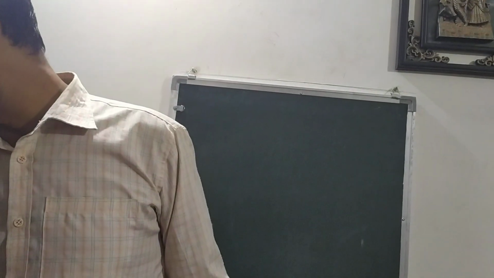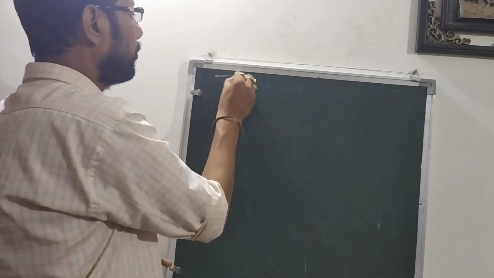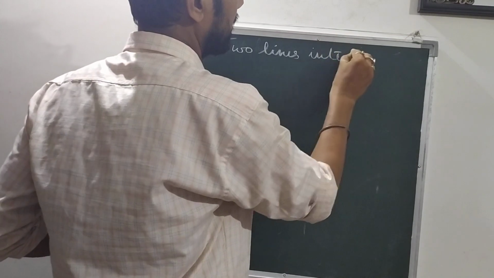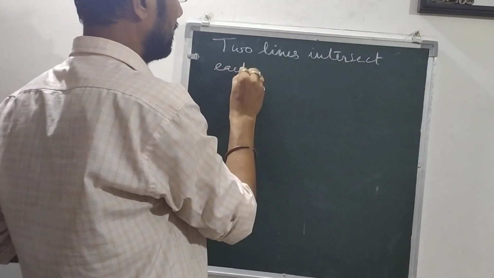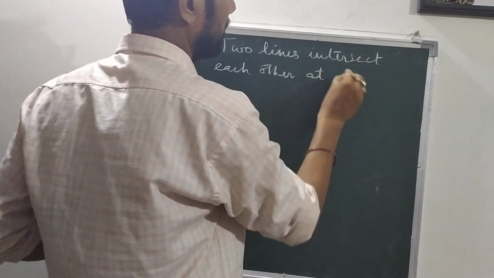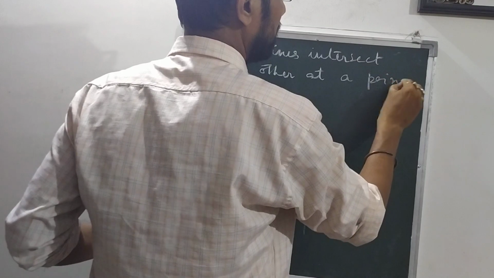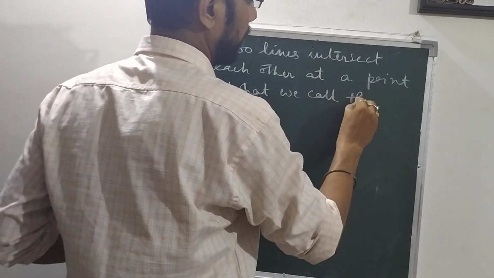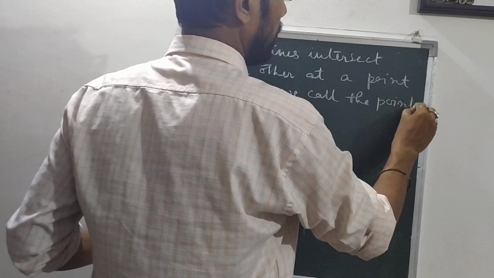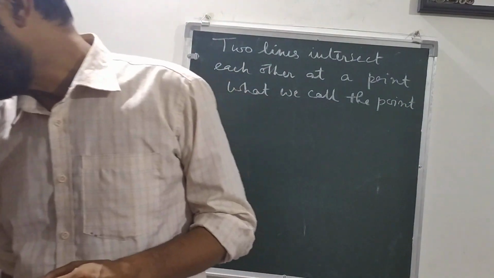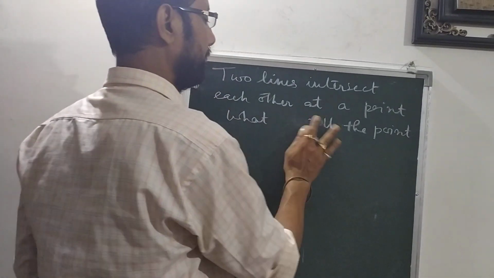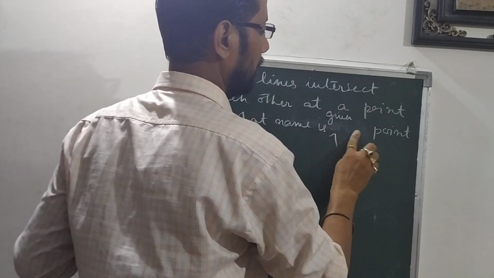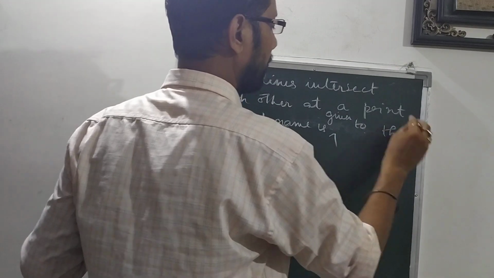It is given that two lines intersect each other at a point. What do we call this point? If two lines intersect each other at a point, what name is given to the point?